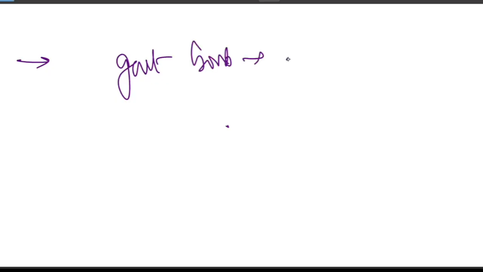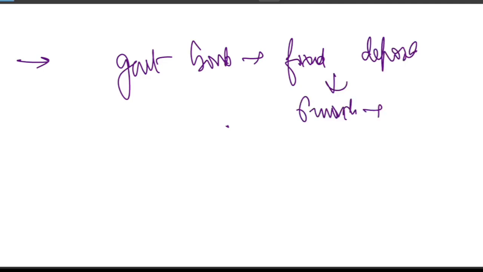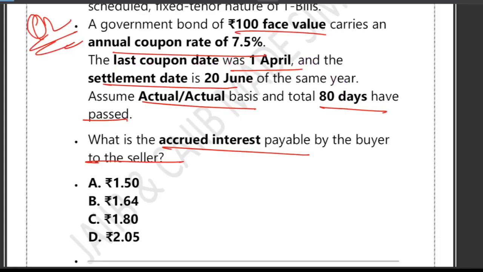So let's get started. Let's understand the basic concept behind the question. How do we go about computing the accrued interest? One way to think of the government bond is like a fixed deposit that pays interest every 6 months, and that is called the coupon. Coupon is the interest that is paid. It carries an annual coupon of 7.5%. The last coupon date was 1st April. The settlement date is 20 June.